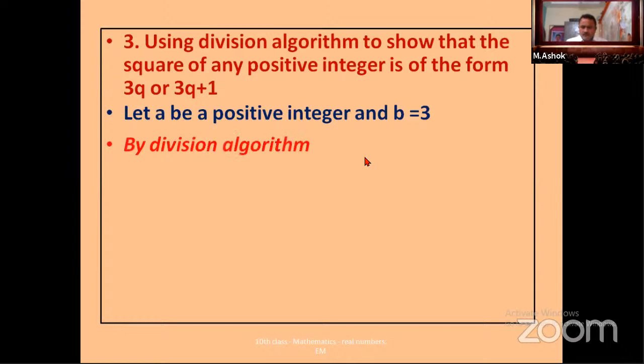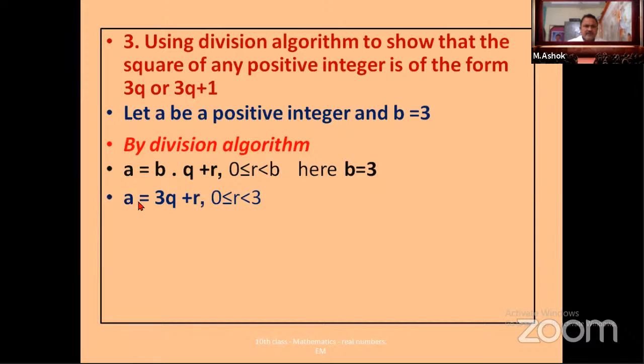Now, basing on division algorithm, what do we write? a equals b into q plus r, where r lies between 0 and b, meaning 0 less than or equal to r less than b. Here we have taken b value as 3.